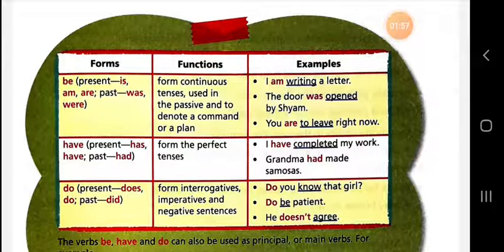They are used to form continuous tenses, and they are also used in the passive and to denote a command or a plan. For example, I am writing a letter. The door was opened by Syam, and you are to leave right now. With the help of these examples, you can understand clearly about the forms of be.